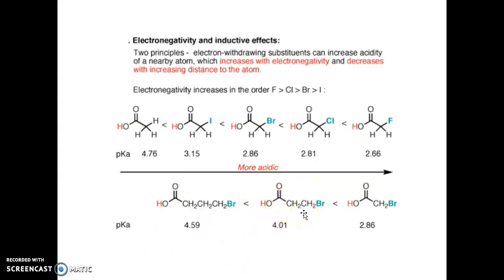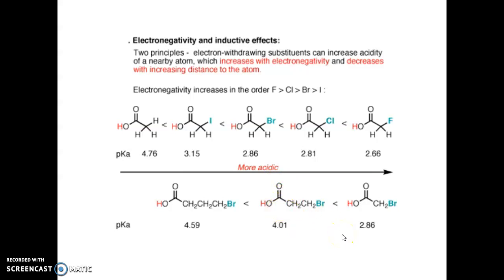And also, if a molecule contains the same electronegative group or minus I effect group, but its distance is far away from this acidic group, that means the COO minus group, what will happen?